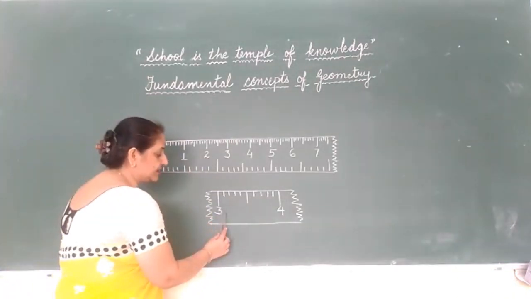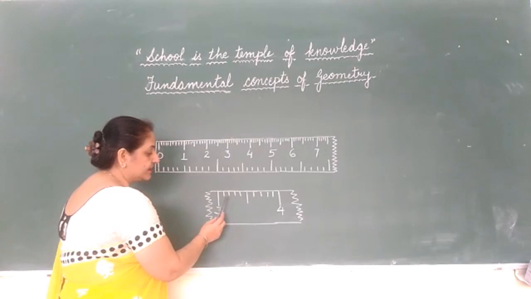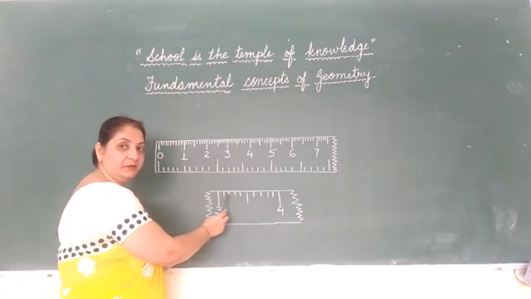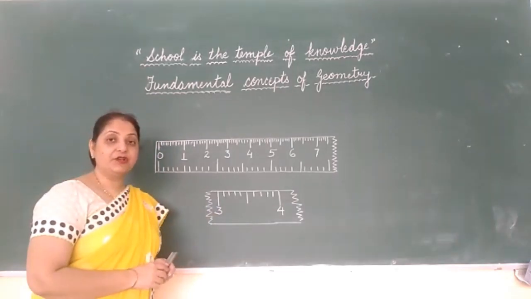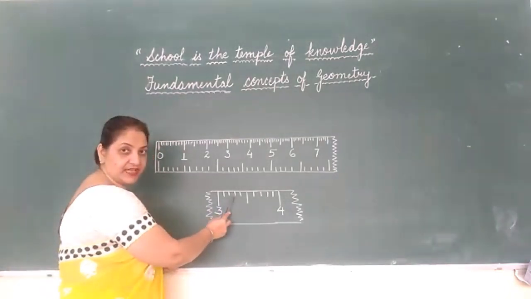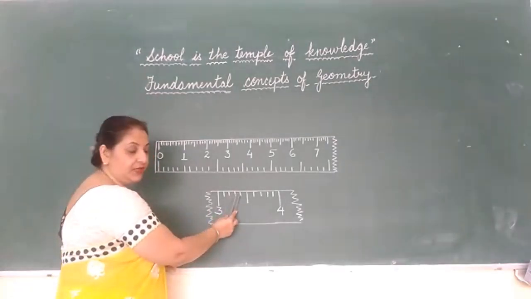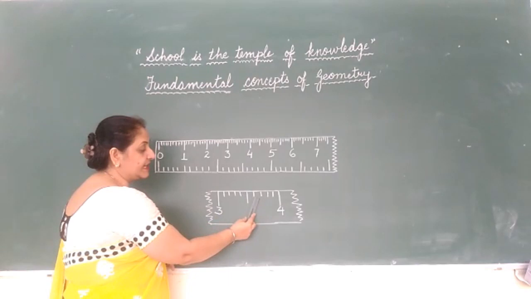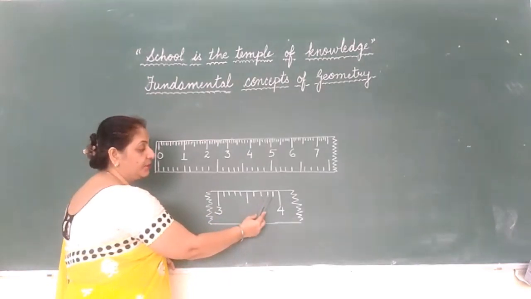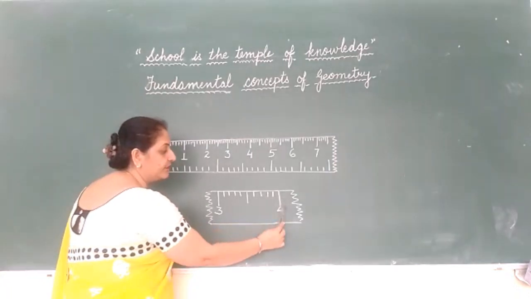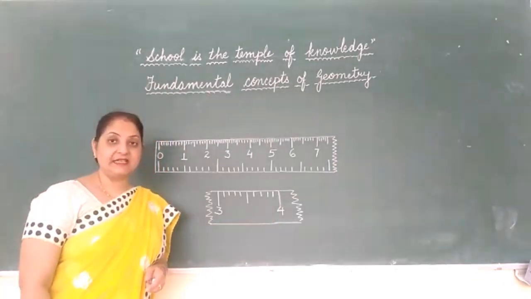See children, this is 3 centimeter. After that, this is 1 millimeter. That means 3 centimeter and 1 millimeter, which we write as 3.1 centimeter. This is 3.2 centimeter, 3.3, 3.4, 3.5, 3.6, 3.7, 3.8, 3.9 centimeters, and then we reach 4 centimeters.